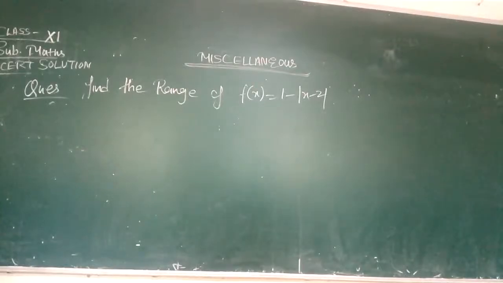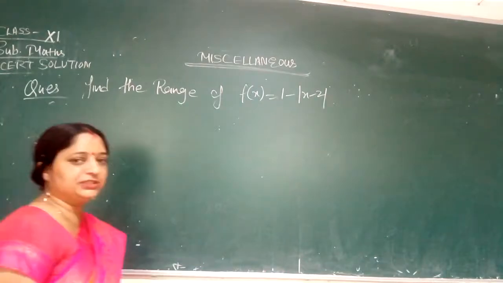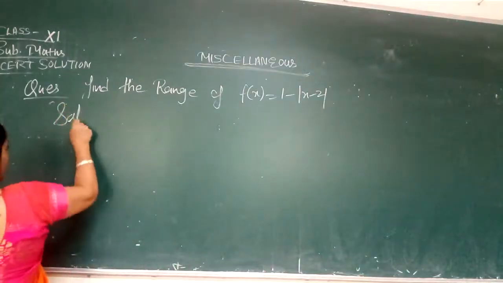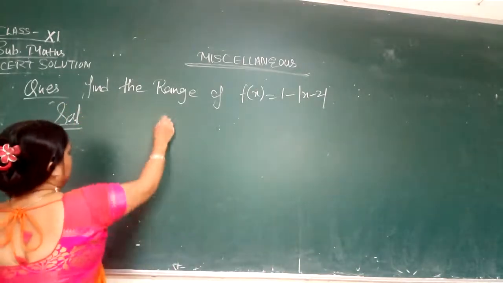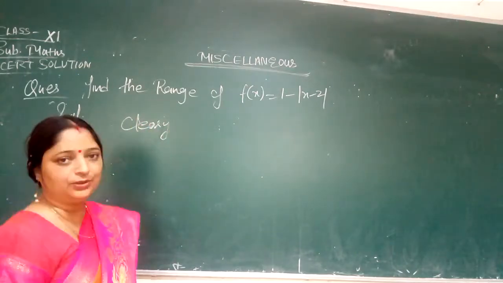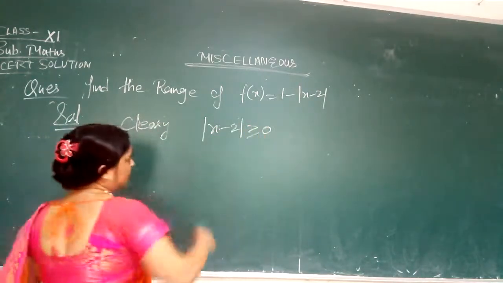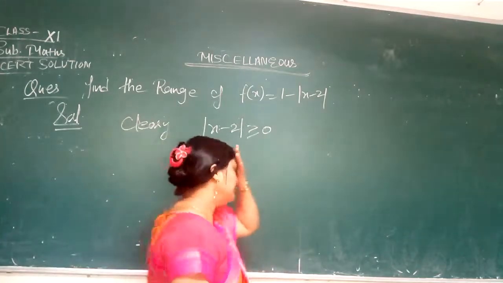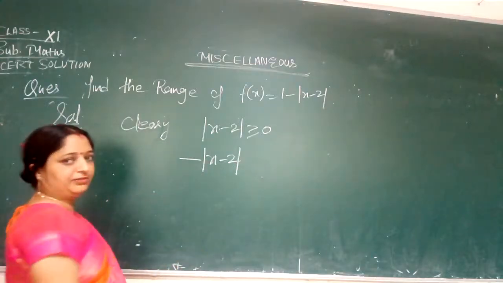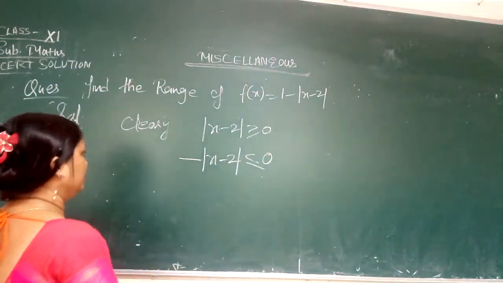Now in this question you have to find out the range of f of x equal to 1 minus modulus of x minus 2. So let us start the solution. How do I find out the range? Here you know that the modulus function is greater than or equal to 0. So mod of x minus 2 is greater than or equal to 0. Here minus of modulus x minus 2. So when you multiply this modulus term with a negative, the inequality sign will change. Greater than or equal to will change into less than or equal to.